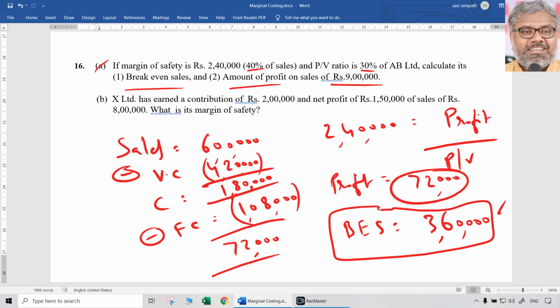How can I do that? You do anything, the answer should be the same. If we do it properly with arithmetical accuracy, the answer will be the same. So here, break-even sales is 3,60,000. That is the answer for question number 1.